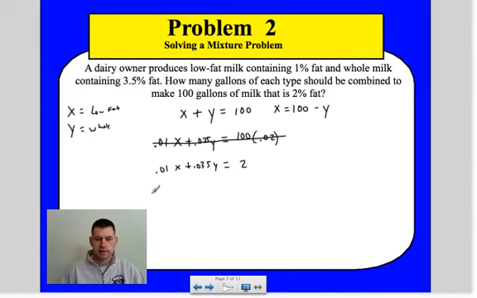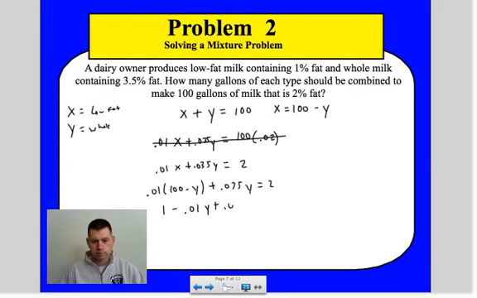So we might say like, let's say x equals 100 minus y if we subtract y, and it gets us 0.01 times 100 minus y plus 0.035y equals 2. And now we just solve, which gives us 1 minus 0.01y plus 0.035y equals 2. We could just take the 1 over, which makes that 1. Combine these two, which is a negative 0.01,